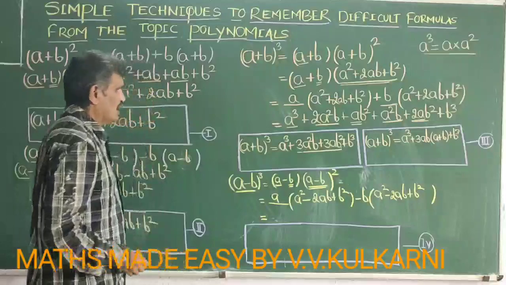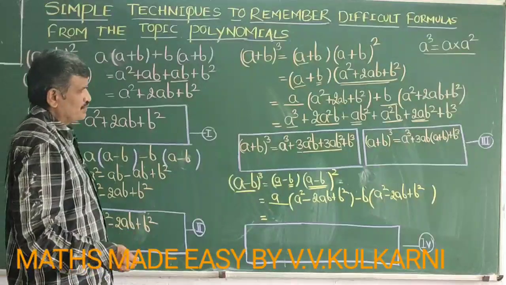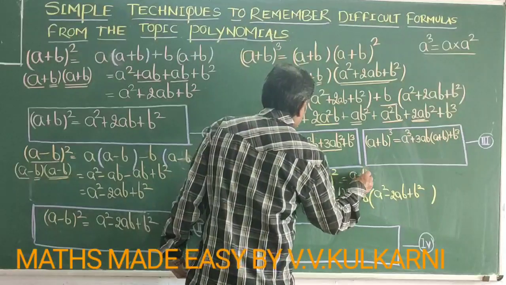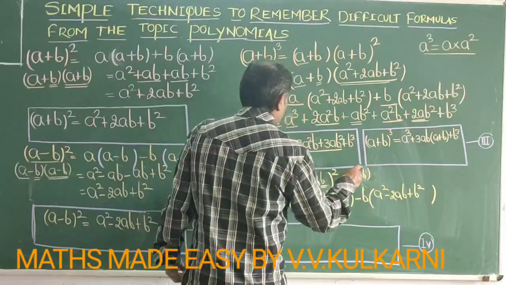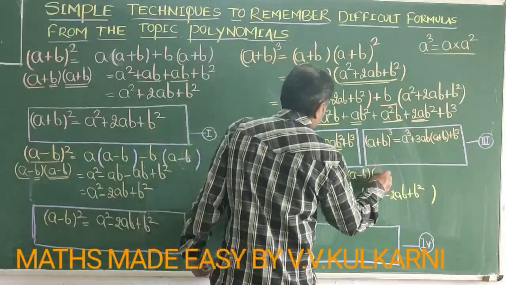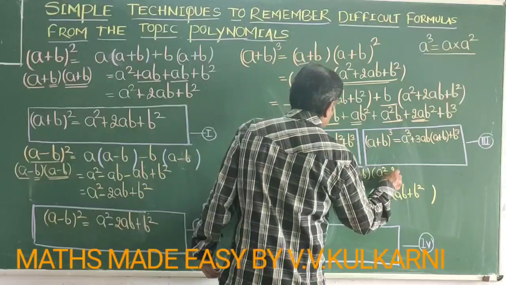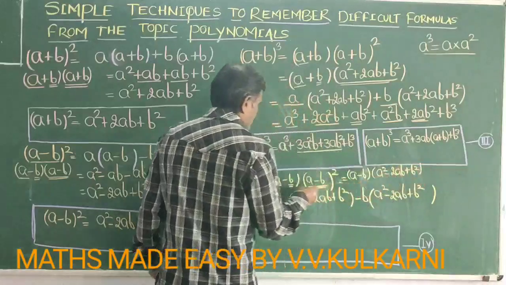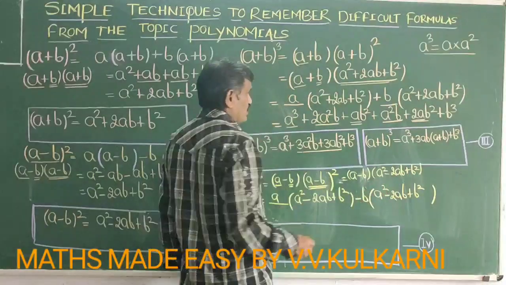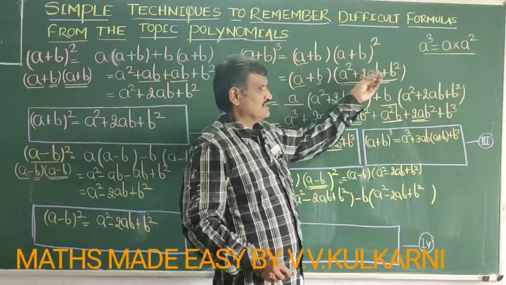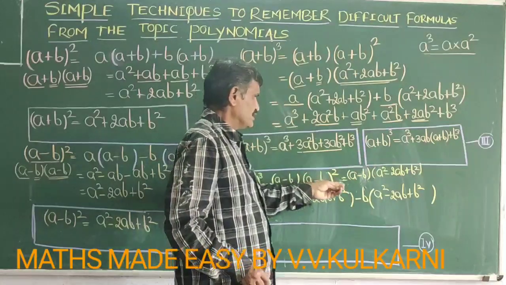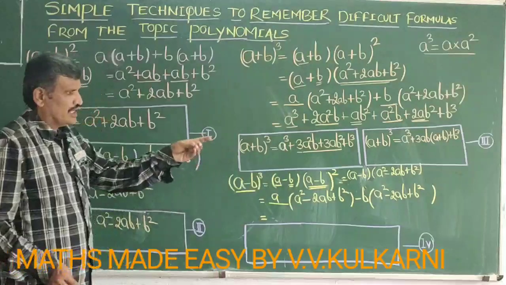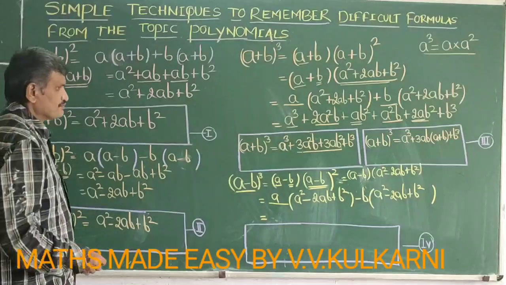I hope I need not explain again, but if required, I can add one more step here: a minus b into a minus b whole square, I can write it as a squared minus 2ab plus b square, and this step follows. Since I have explained this in detail once, I need not explain the same thing a second time, but even then, I have written it for your benefit.